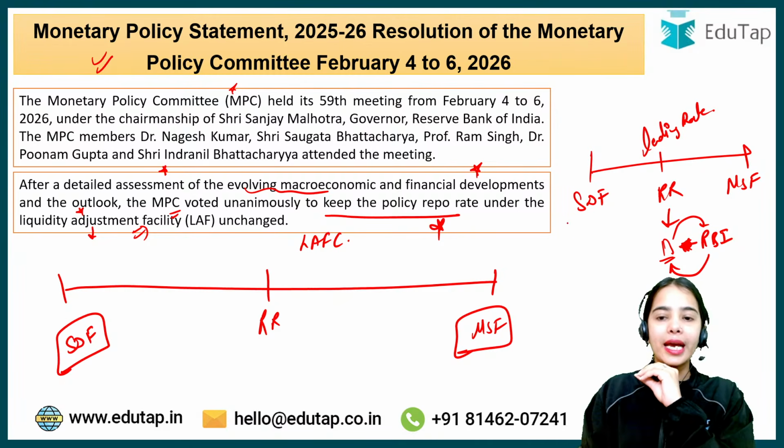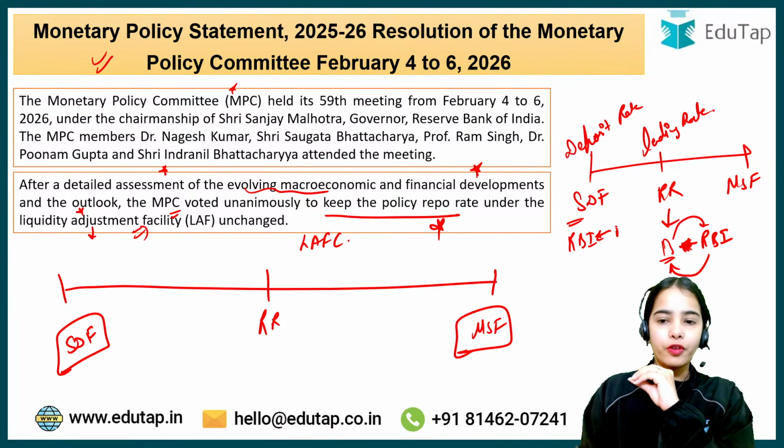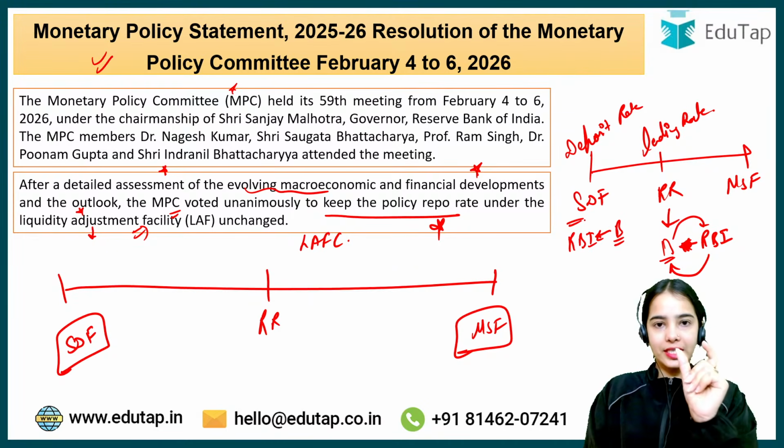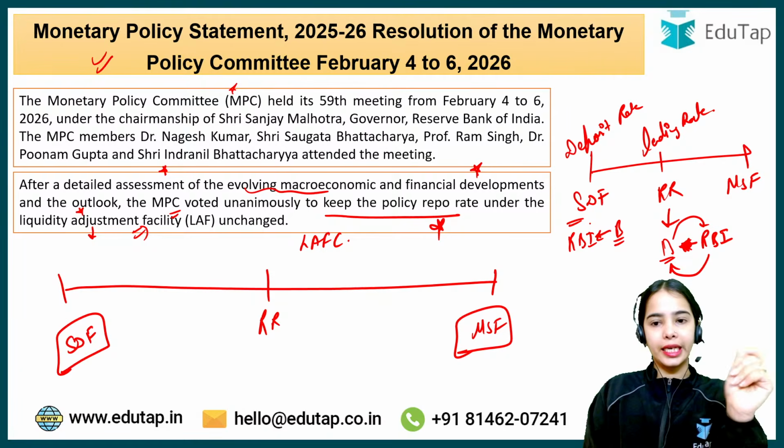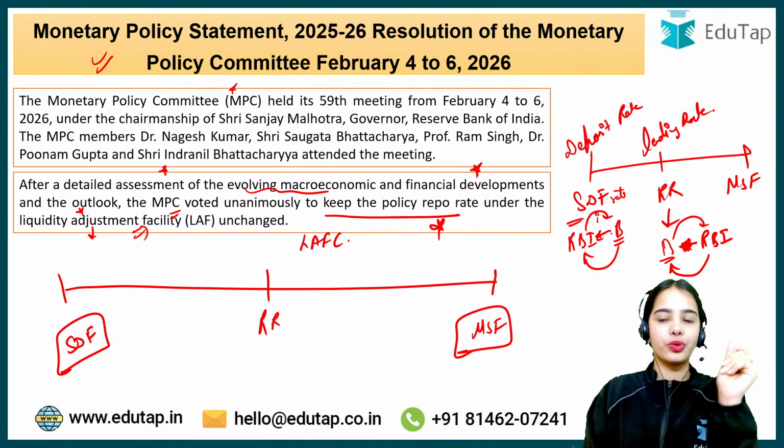Okay, the SDF rate is the deposit rate of the Reserve Bank of India. This is the rate at which the RBI is taking deposits from the banks. SDF is the standing deposit facility. RBI takes the deposits from the banks and provides interest to them at the SDF rate.